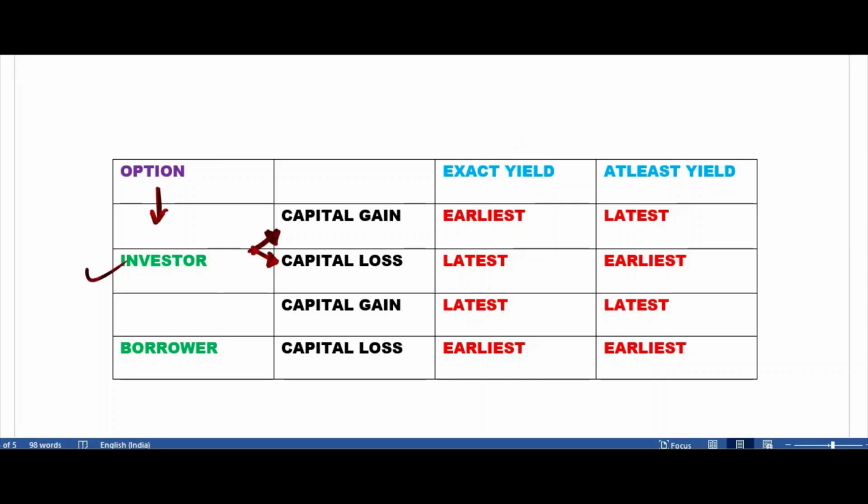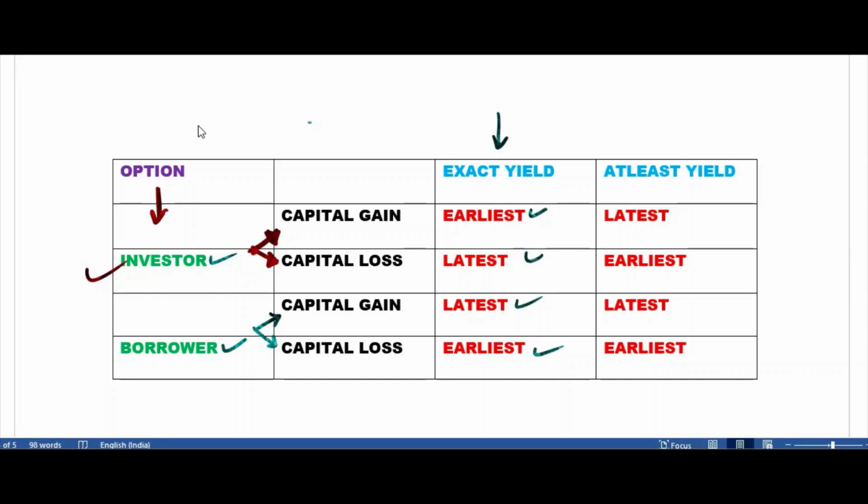So you need to decide one column. Then see in red, you see the answers. Suppose you decided this column. Your answer will be either this one or this one. If the option is given to the investor, or if the option is given to the borrower, again, you have to check whether there is a capital gain or capital loss. You know how to test for capital gain, the same formula. If there is a capital gain, the answer will be this one. If there is a capital loss, the answer will be this one. So two choices. You need to check whether there is a capital gain or not. That is the only thing you need to do.